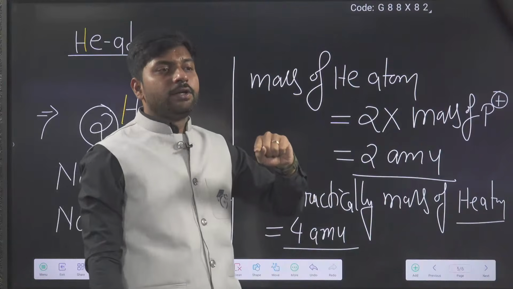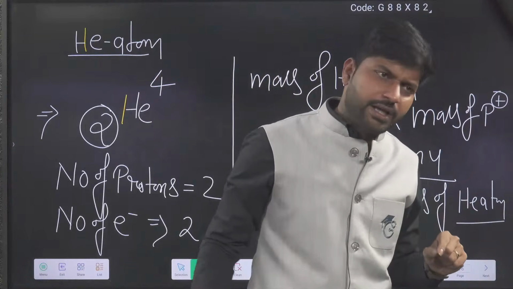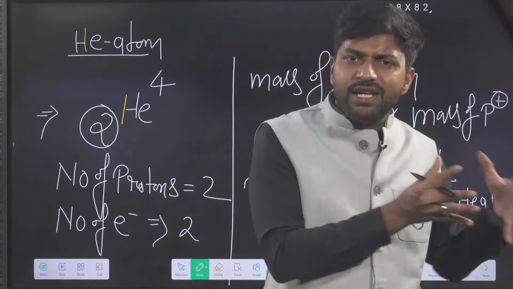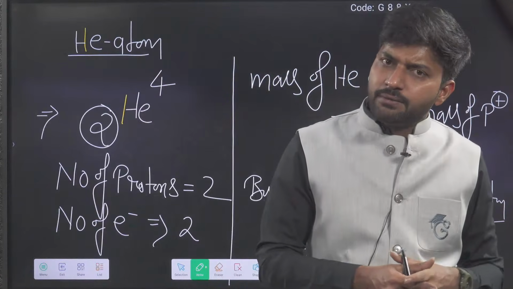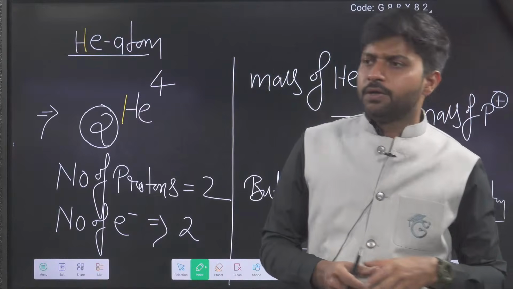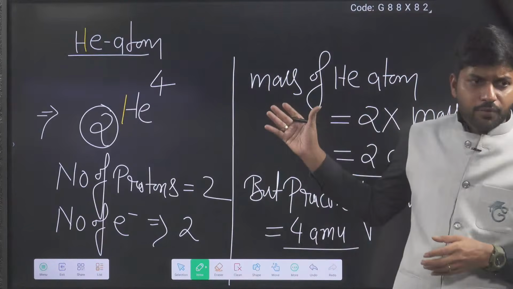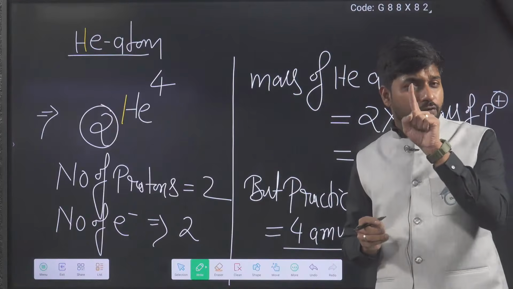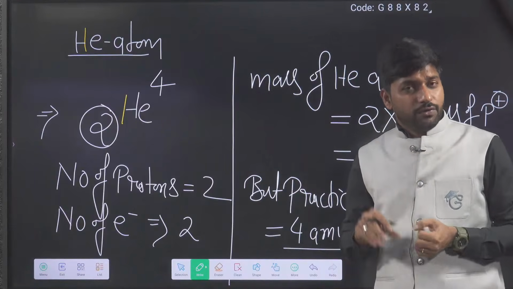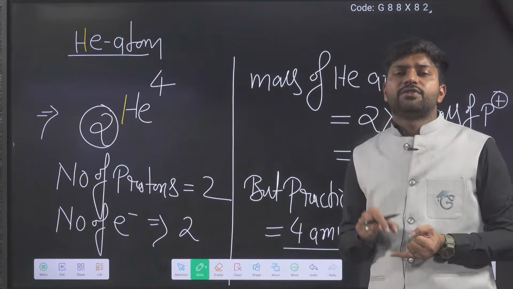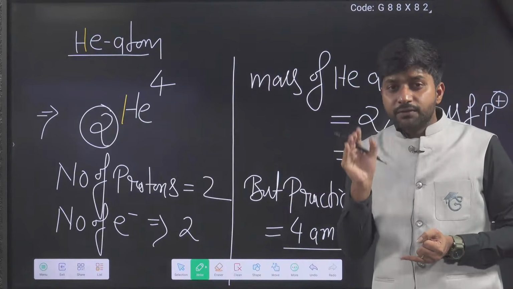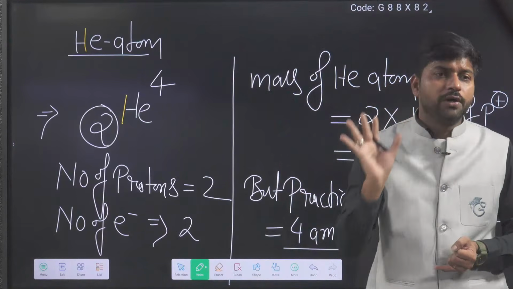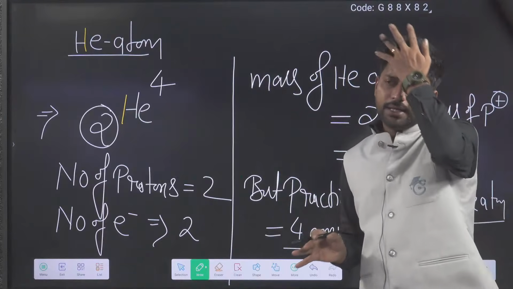Then the concept of the neutron came into the picture, and Chadwick was the scientist who succeeded in solving this problem. He identified one more particle which was neutral, and its mass was near to the mass of the proton, a little higher but close.